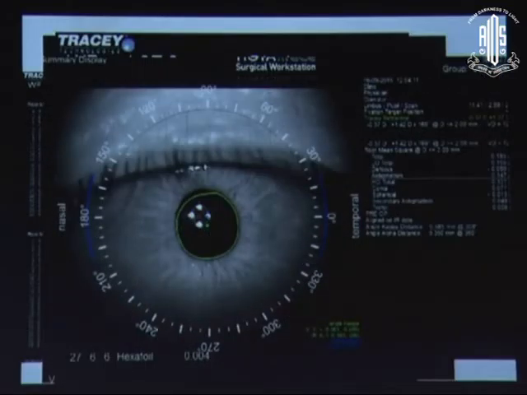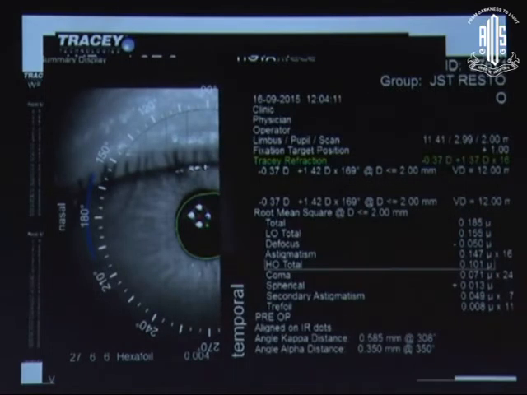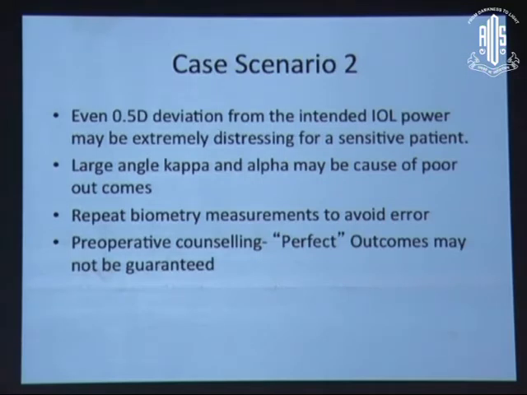But once we looked into the other aspect of angle alpha and kappa, which had changed, I don't know how it happened, but sometimes pre and post-op you see a little variation in these patients. This patient had angle kappa more than 0.5 microns and angle alpha more than 3.5 microns. This is a range a little away from the normal acceptable range for a multifocal IOL. Apart from that, the patient had a plus refractive error, and these two combined were the cause of unhappiness for this patient.